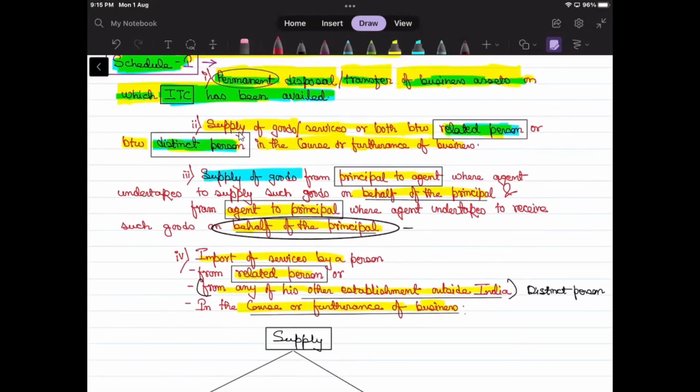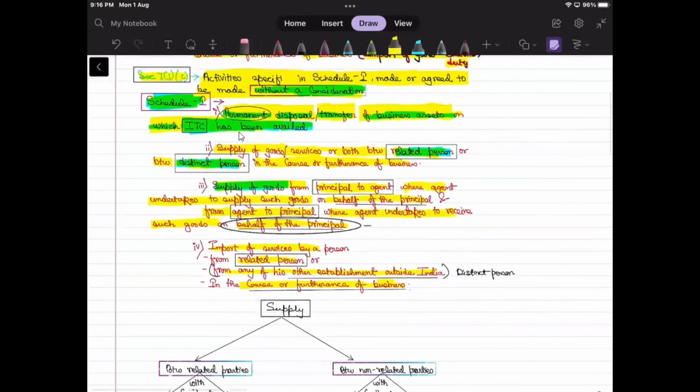Now, the next para, which is para 3. Correct. Supply of goods from principal to agent, where agent undertakes to supply such goods on behalf of principal, and from agent to principal, where agent undertakes to receive such goods on behalf of principal. Correct. What does it mean to say?